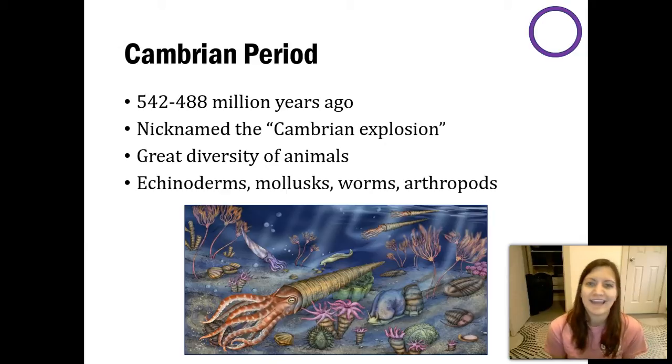The reason we think the Cambrian explosion happened is we think there was an increase in oxygen in the atmosphere. Therefore, you can support larger organisms because, again, they need that oxygen for cellular respiration. We also think the Earth was changing a lot, thinking about the continental shelves. Some areas were getting shallower. Essentially, we're creating new uninhabited habitats. So that allowed for more organisms to diversify and adapt to individual niches.